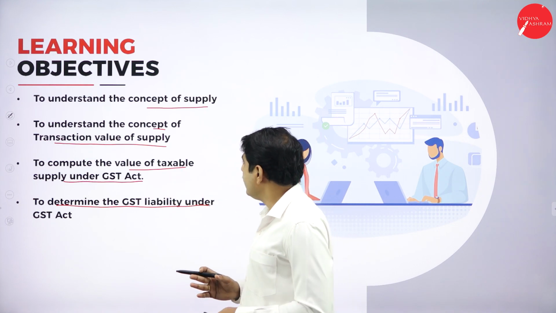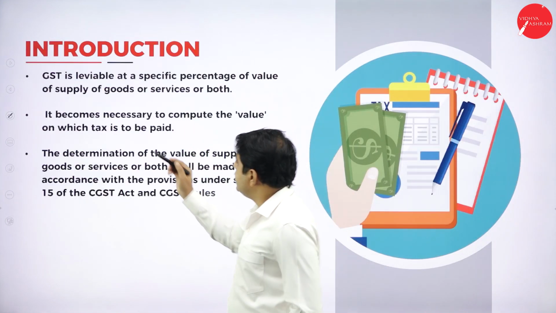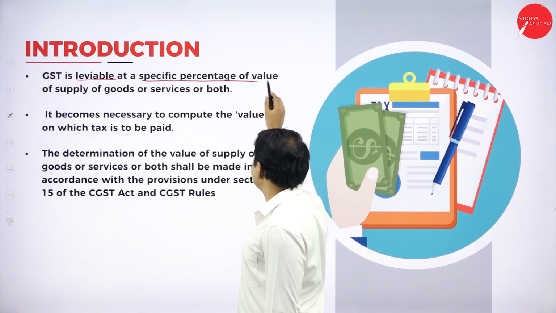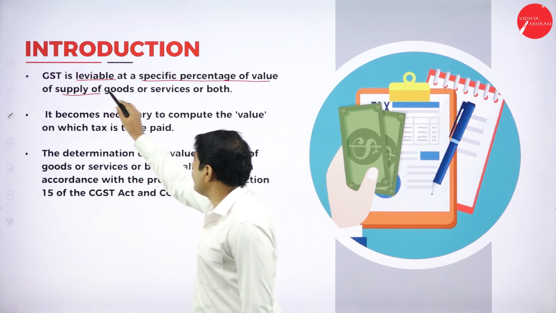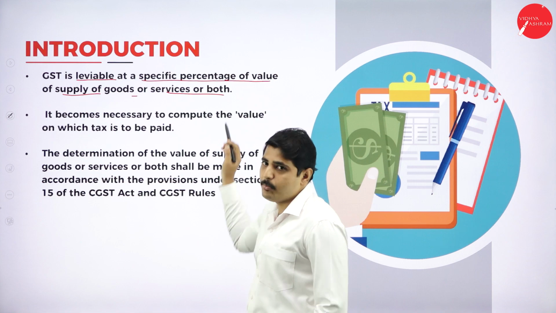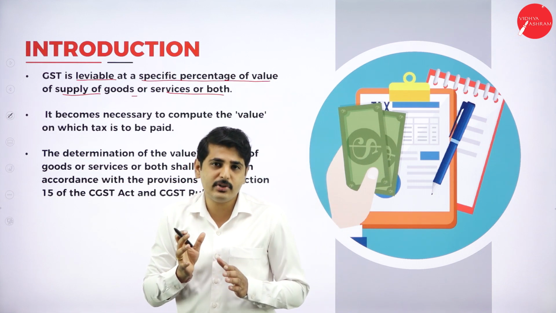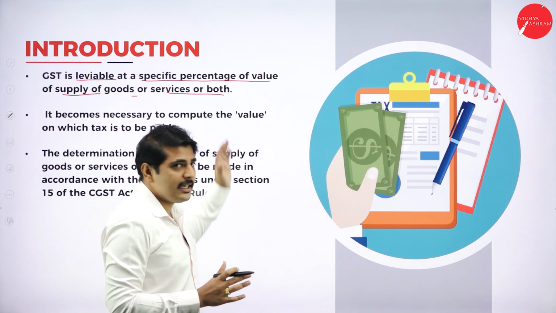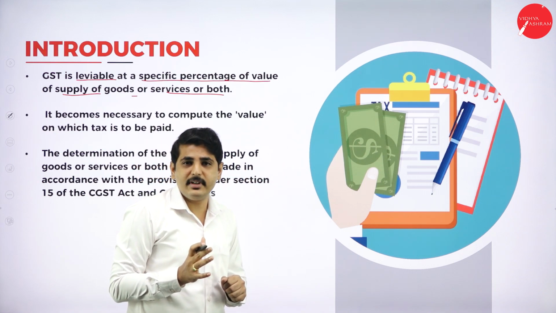Let's go to the next slide. Introduction. GST is leviable at the specific percentage of the value of supply of goods or services or both. So we can impose the tax as a tax authority can impose the tax on the value of supply.